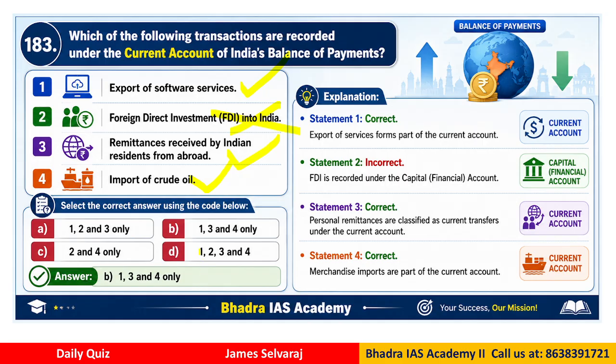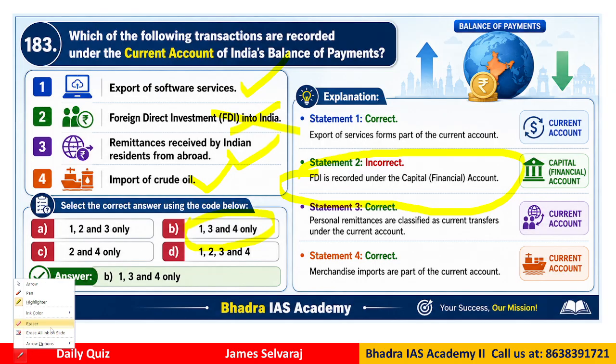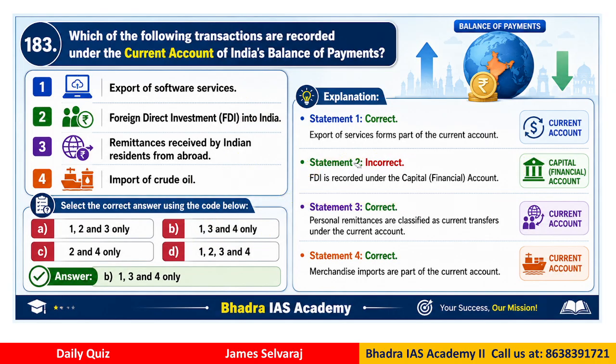So definitely the answer, right answer option will be B, 1, 3 and 4, because statement number 2, FDI, either received or sent, it will be part of the capital account transaction. Therefore, in India, we have a restriction on the capital account transaction under the Foreign Exchange Management Act, FEMA. So, the correct answer for question 183 is B.